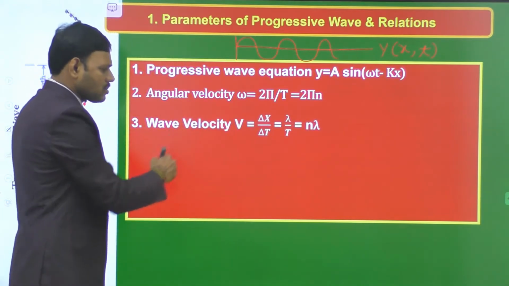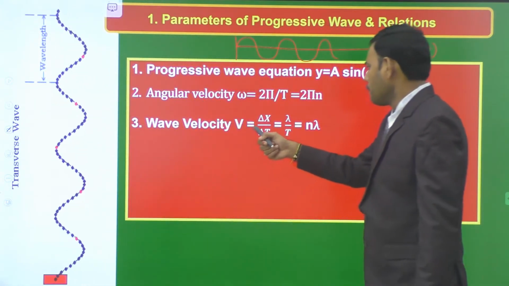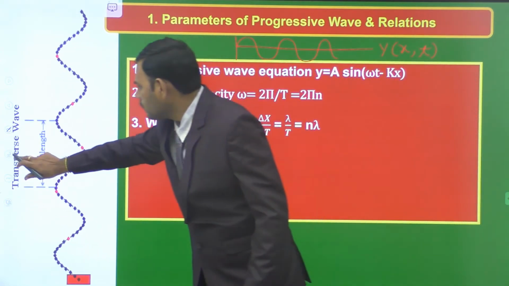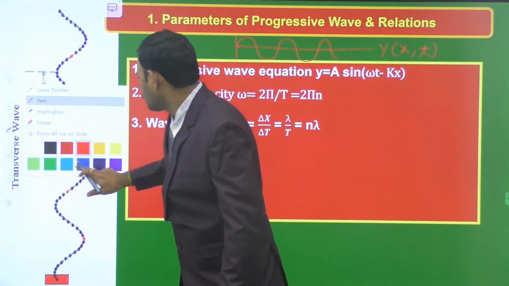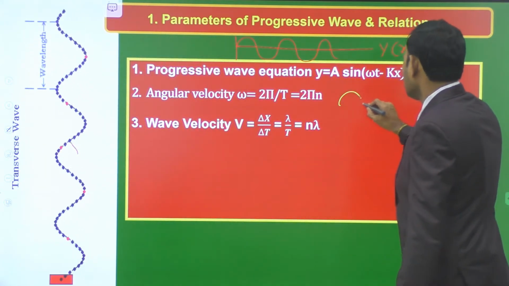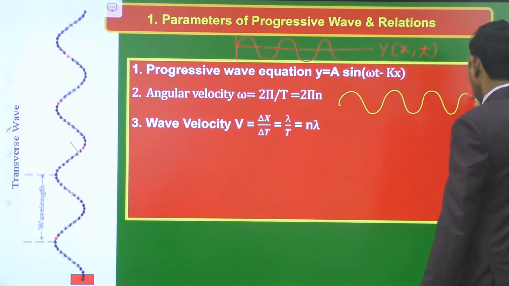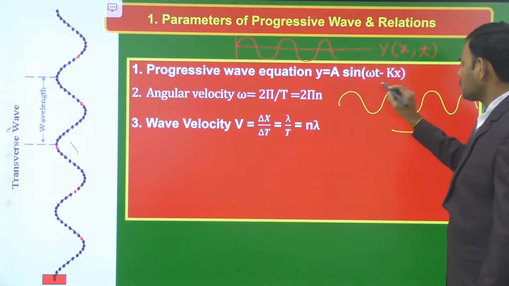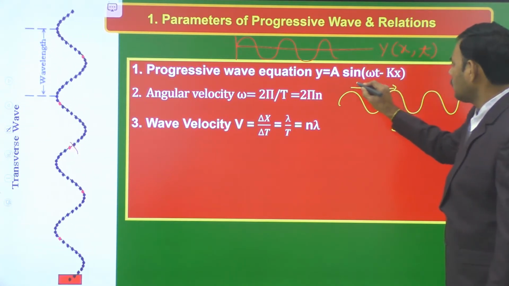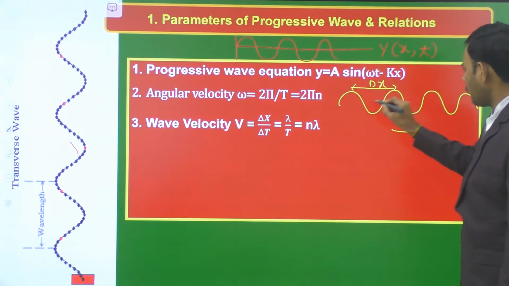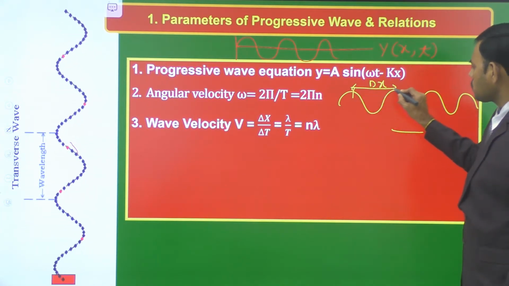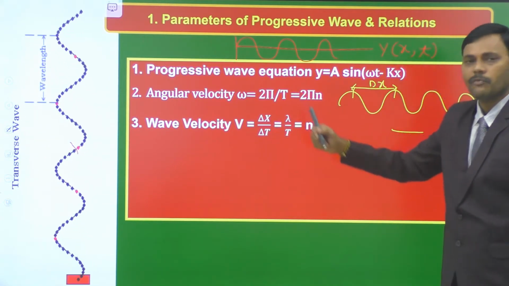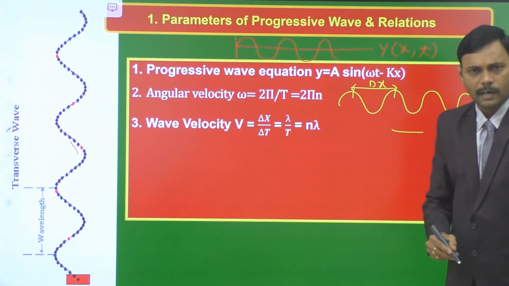Second one, wave velocity. When you consider a wave traveling along a particular direction, here while the wave is traveling in the positive x direction as shown here, the velocity of the wave is defined by displacement. Let Δx be the displacement of the wave in the positive x direction, which takes place in time Δt. Then velocity is the rate of displacement of the wave, that is Δx divided by Δt.